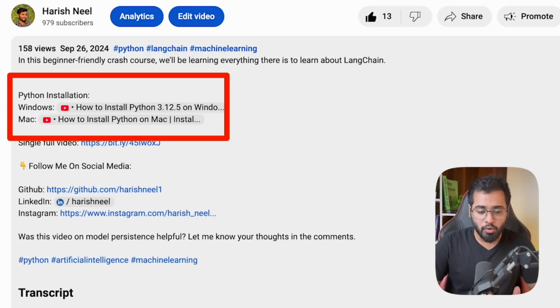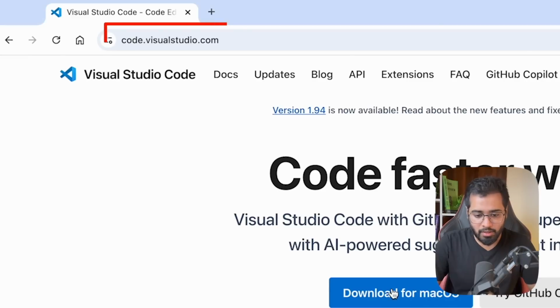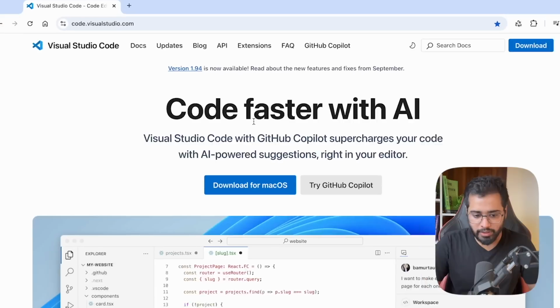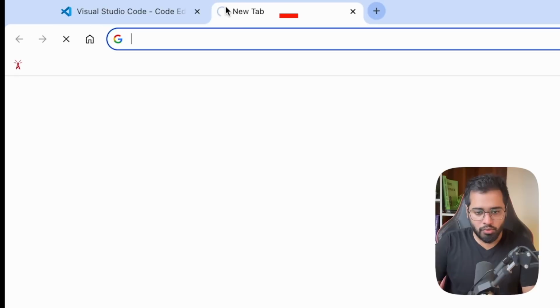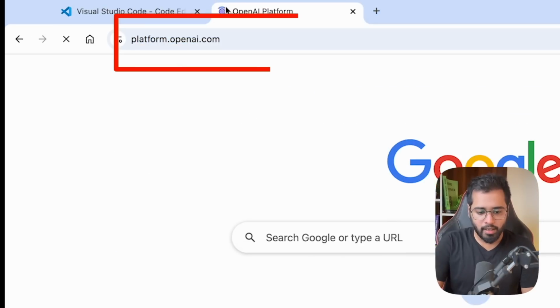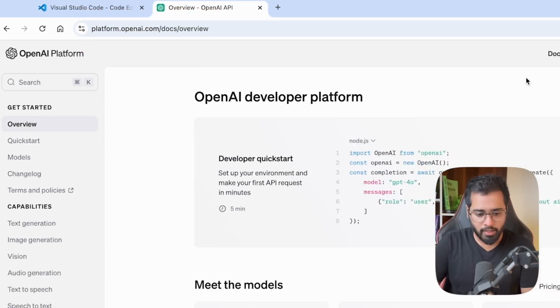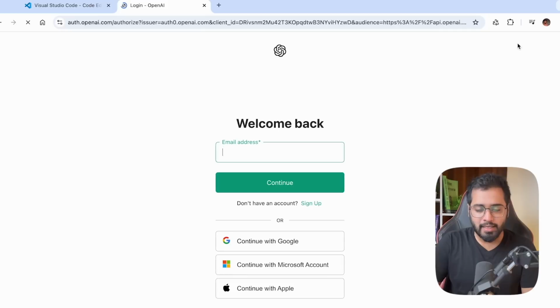And for VS Code, you can go to this particular link right here, and then you can download Visual Studio Code for whichever operating system that you're working with. The installation is also pretty straightforward for this. And finally, let's go ahead and create an OpenAI account if you don't have it already. The reason why we need that is because we need the API key in order to be able to hit that API endpoint to access OpenAI's LLMs, right? So to do that, let's go to platform.openai.com. Okay, so I'm going to log in because I already have an account.